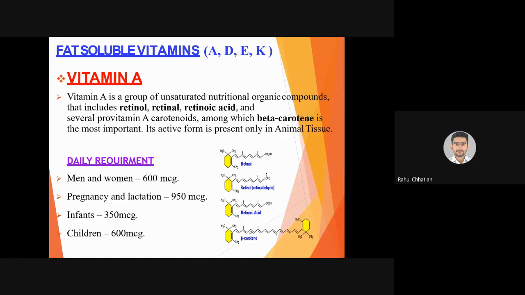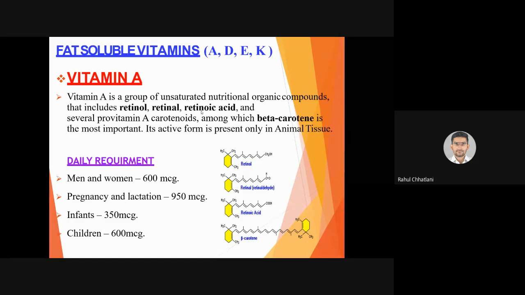For example, you are ingesting retinal or retinoic acid directly from the food, directly from the carrots you are obtaining retinal. Retinal will come inside the body, get absorbed, and it may be stored as well. When it is to be used, it will convert into retinol. Yes, and then only it will perform its function. So retinol is a precursor. Precursor means something that is before the actual vitamin that we require.